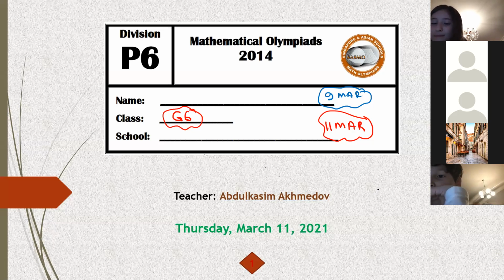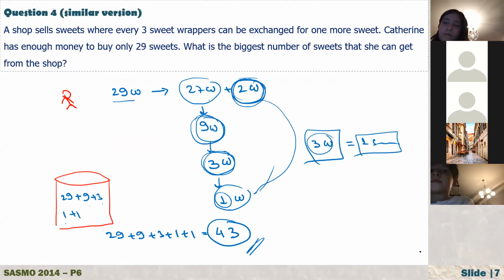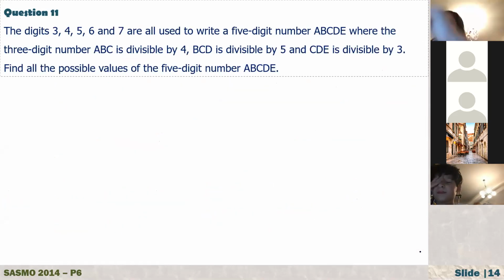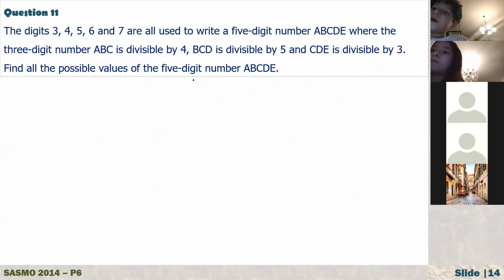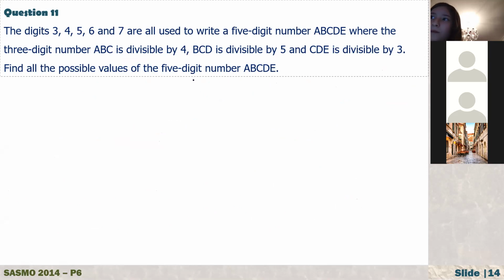Okay, Shamil, you are going to read the first question. Last time, if you remember, we started this paper. We did a few questions, and we start at question 11, I think. Yes, question 11. Read the question, Shamil. The digits 3, 4, 5, 6, and 7 are all used to write the 5-digit number ABCDE, where the 3-digit number ABC is divisible by 4, BCD is divisible by 5, and CDE is divisible by 3. Find all the possible values of the 5-digit number ABCDE.